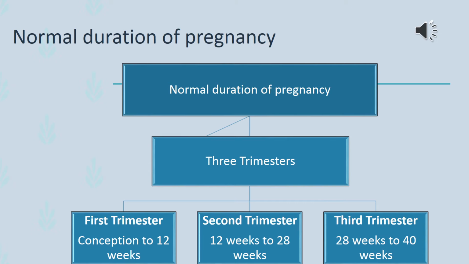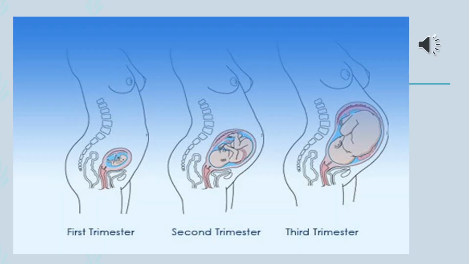And these 40 weeks are divided into 3 trimesters: first, second and third trimesters. First trimester means from conception to 12 weeks of gestation, and second trimester means from 12 weeks of gestation to 28 weeks. Third trimester means from 28 weeks of gestation to 40 weeks of gestation. This slide shows the growth of the fetus happening during each trimester.